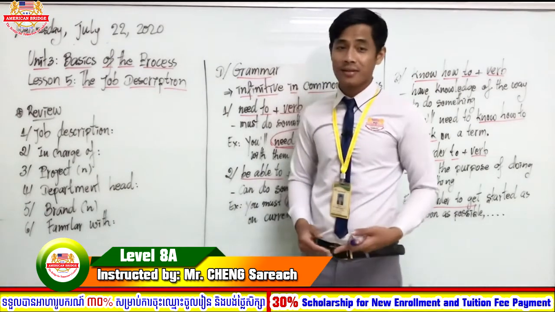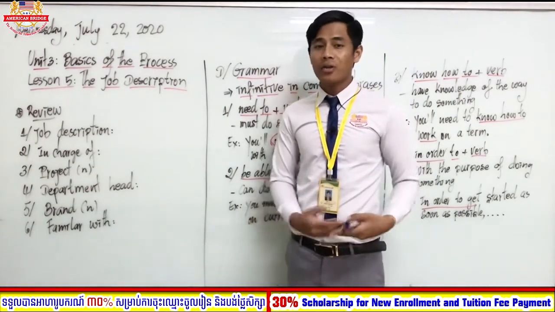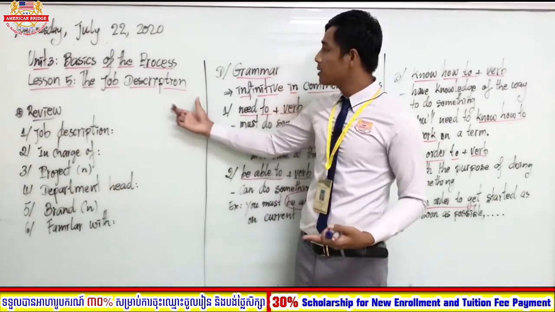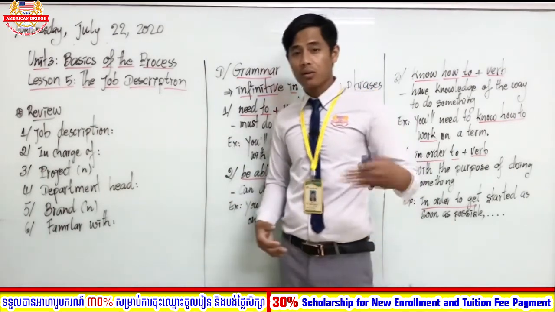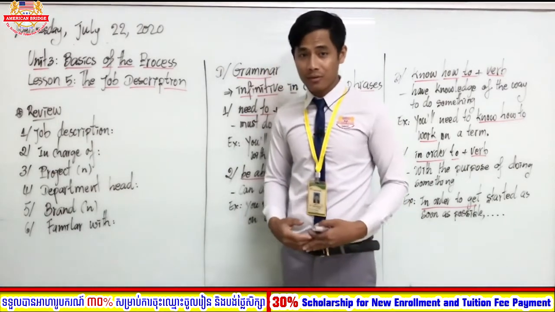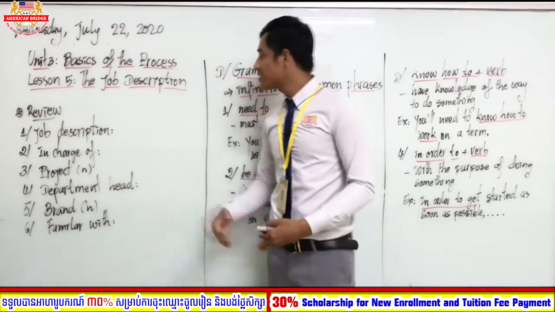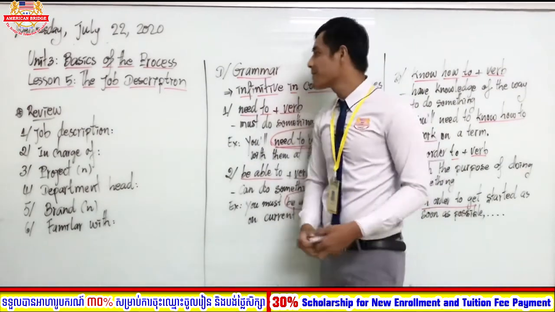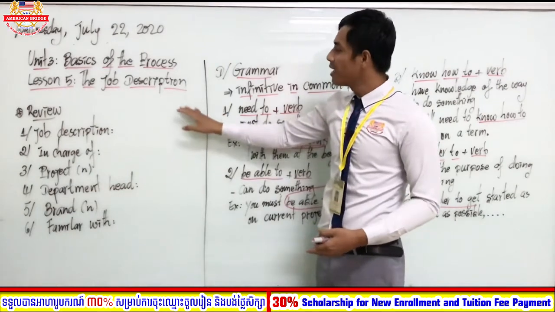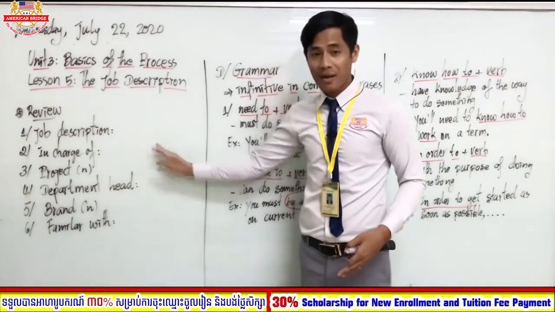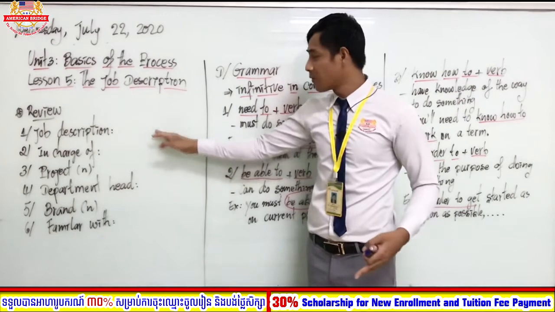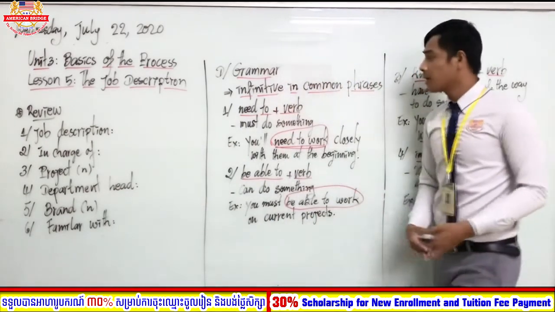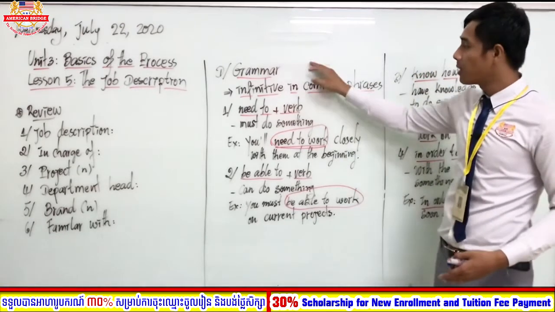Okay, students, so this is the first section. According to our schedule for today, we are going to learn about Blueprint 3, and in the last section, we are going to learn about Writing Bright Book 2. Okay, students? Alright, so we are going to continue our lessons, Lesson 5, the job descriptions. And here is the vocabulary that we have learned so far, and teacher would like to review you for today. The main topic for today that teacher would like to teach you is about grammar, Part D.